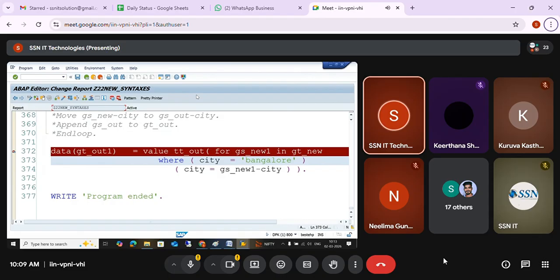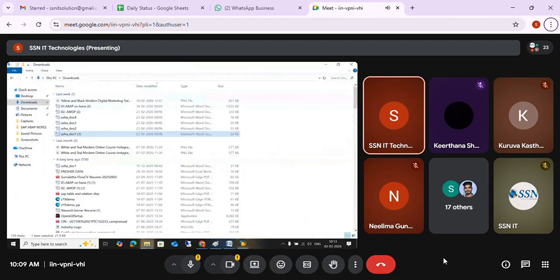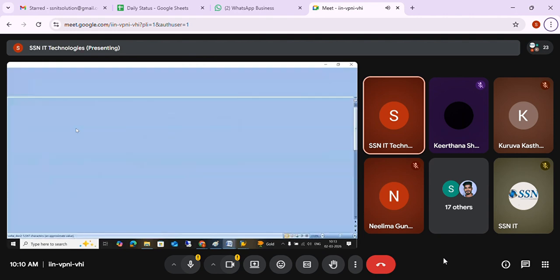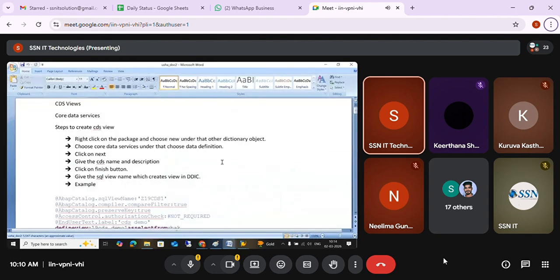Instead of saying new syntaxes, they'll say 7.4 or 7.5 syntaxes. Both are the same, new syntaxes only. Any questions up to here?